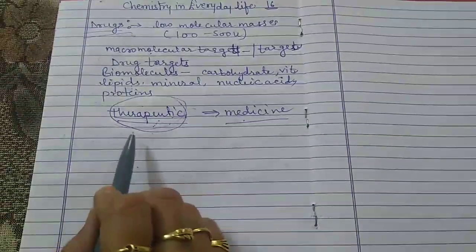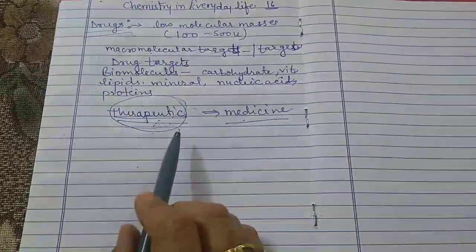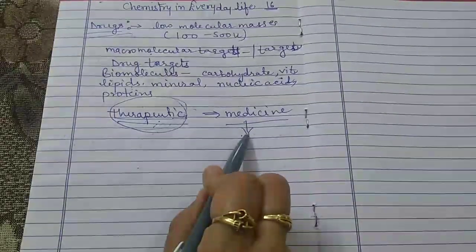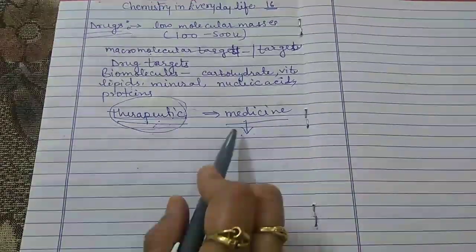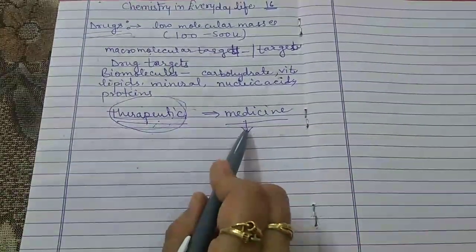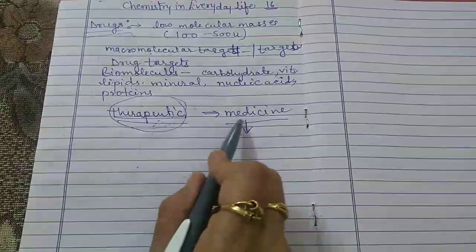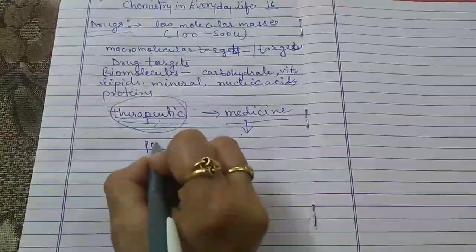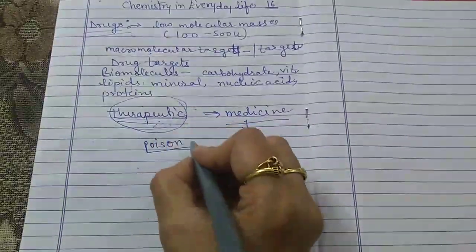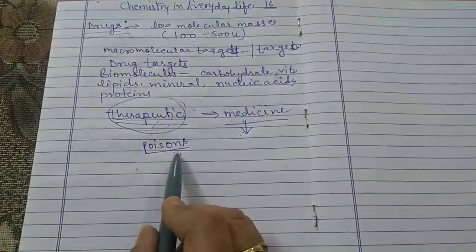If taken in doses higher than recommended, if we use the medicine in higher doses which are not recommended by the doctor, if the doctor recommends a lower dose for the medicine and we have used a higher dose of that medicine, at that time these medicines also act as a poison. They have a potential to behave as a poison.